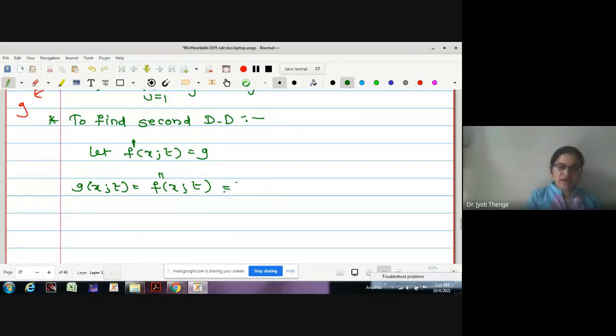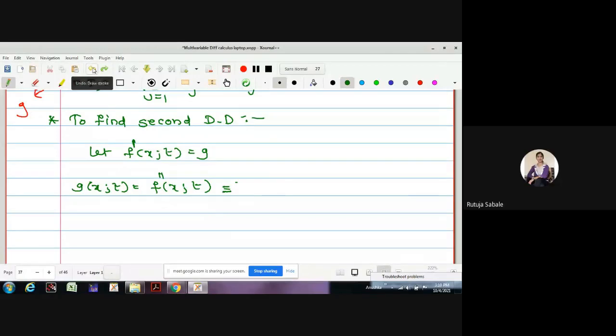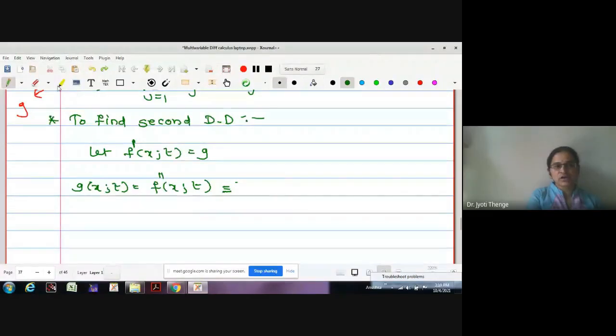And again, may I write it with the similar notation of del gx dot t? As we have written del fx dot t, we will write del gx dot t. If you are having trouble, you can stop me and ask anything. Okay.